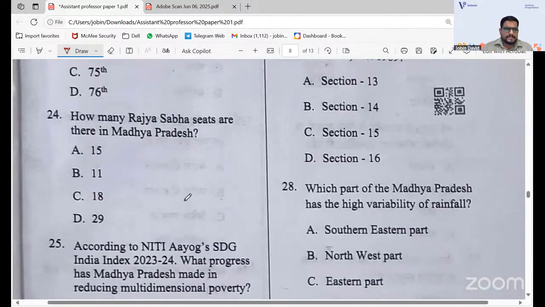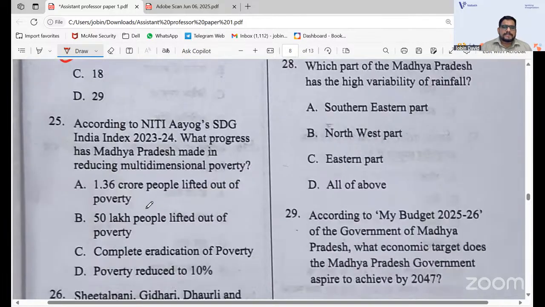How many Rajya Sabha seats are there in Madhya Pradesh? It's a very general question on Madhya Pradesh. Those who know about Madhya Pradesh, like those who wrote the MPPSC exam, definitely should know this. There are 11 Rajya Sabha seats from Madhya Pradesh. The answer is B.